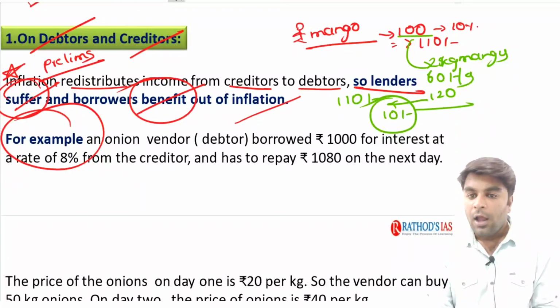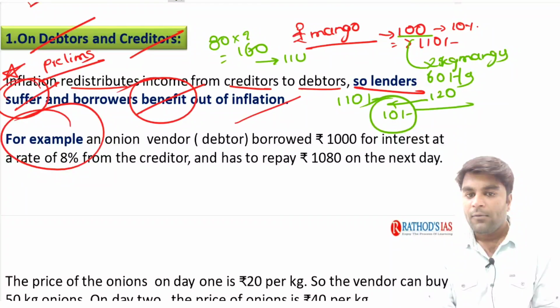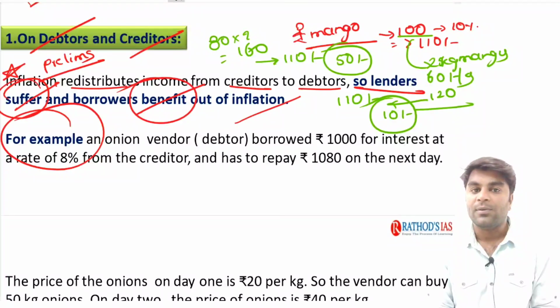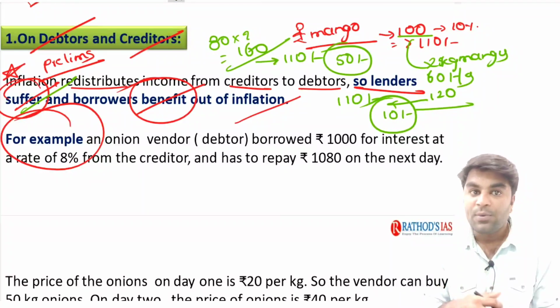Isn't it? Now, due to inflation, the price of the mangoes has increased to 80 rupees the next day. Now, he sold those 2 kgs of mangoes, 80 into 2, at 160 rupees. Now, he is going to pay 110 rupees to the bank, and look at his profit. It is 50 rupees. Now, that's the meaning. See, here the borrower is benefited, but the lender who gave the money of 100 rupees suffered.